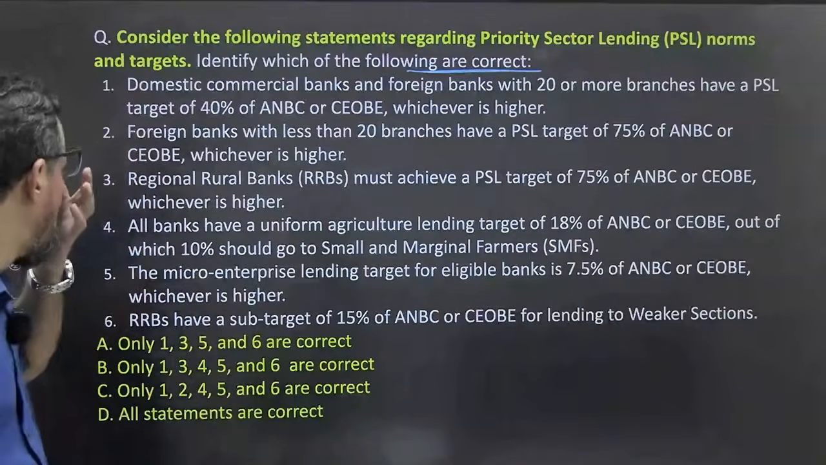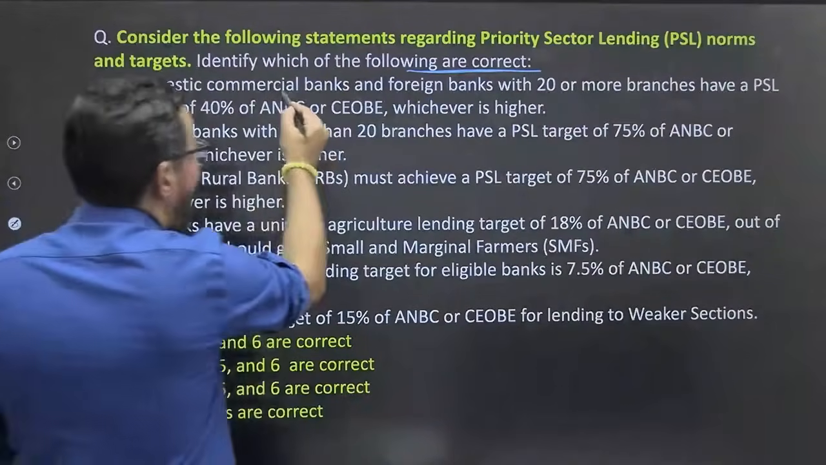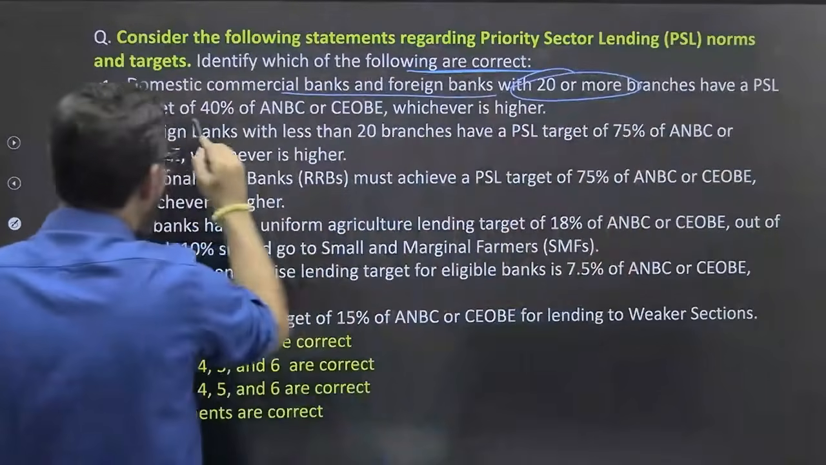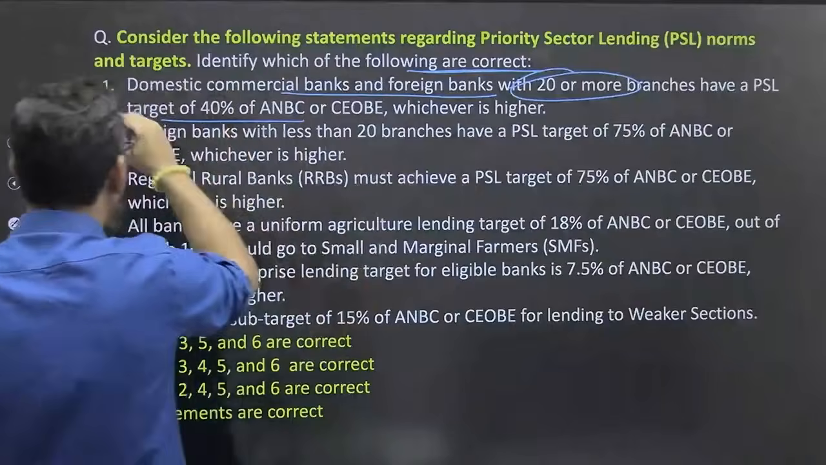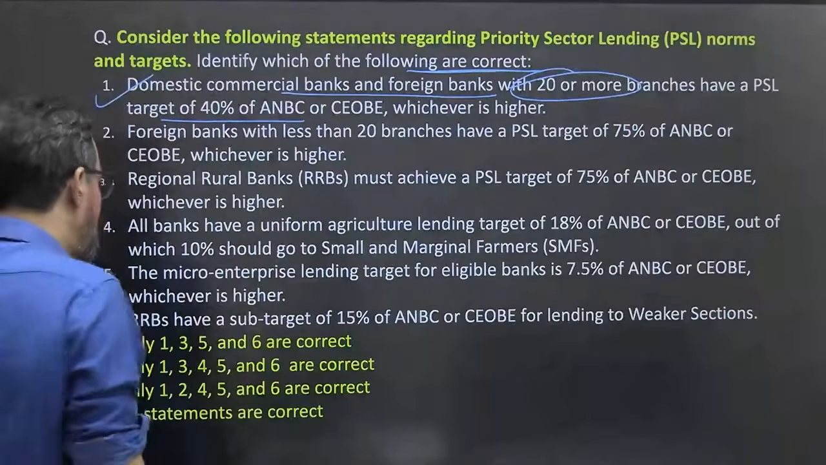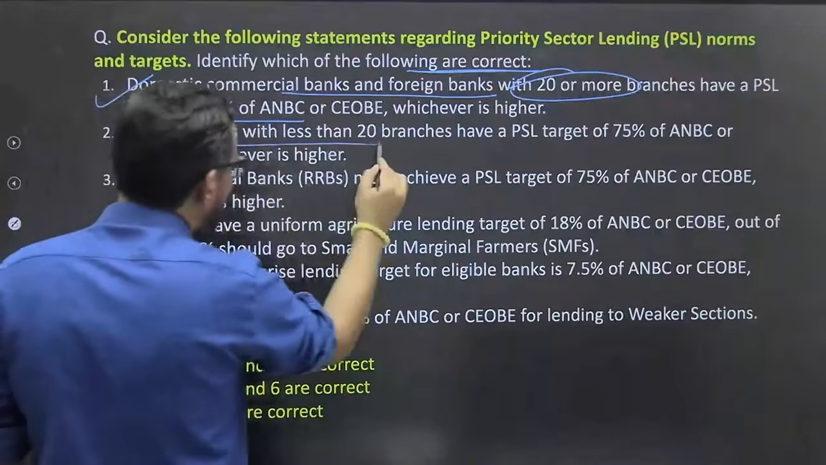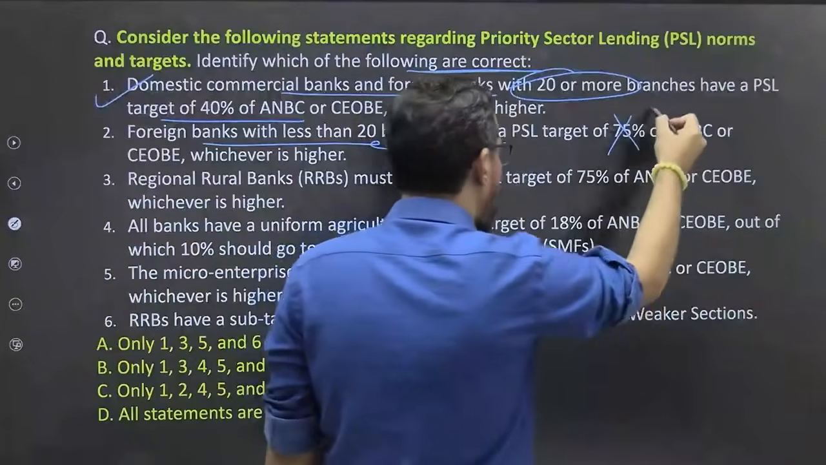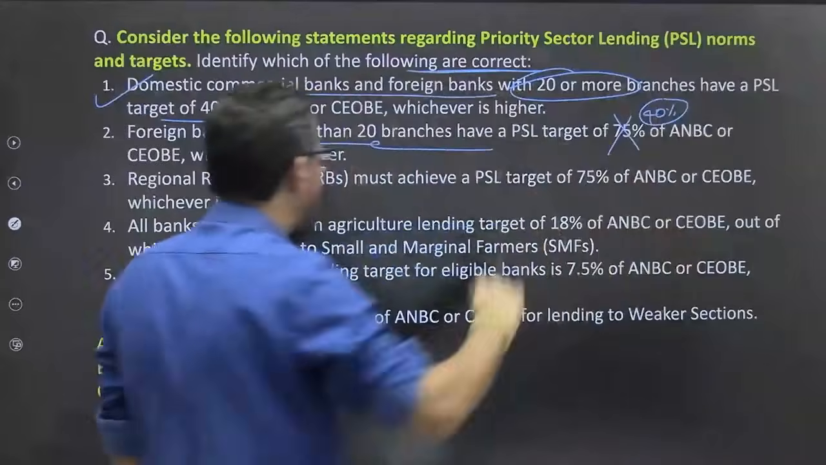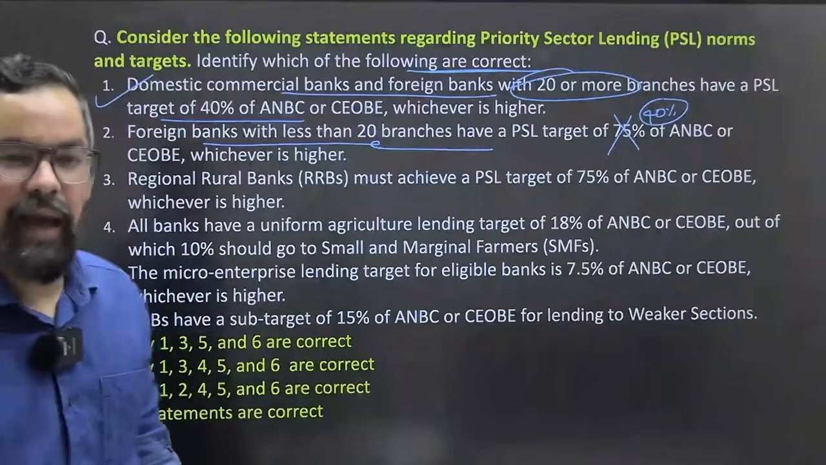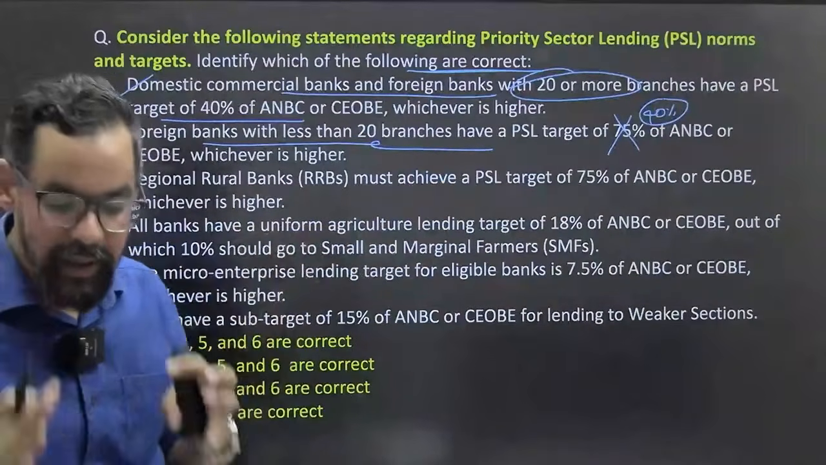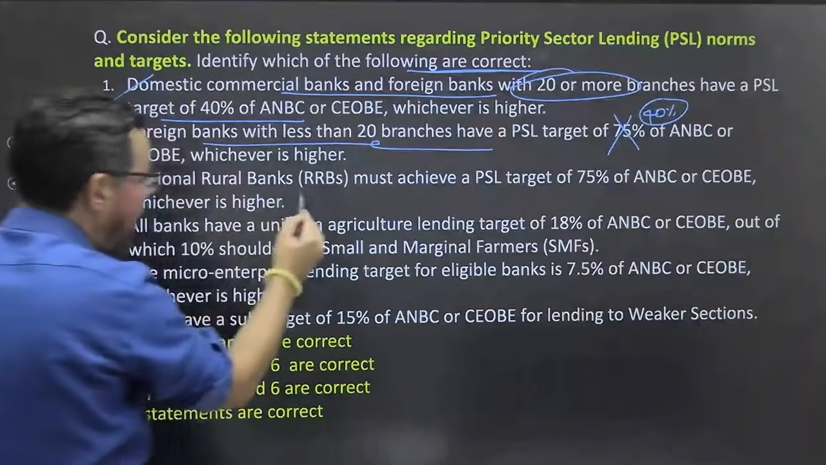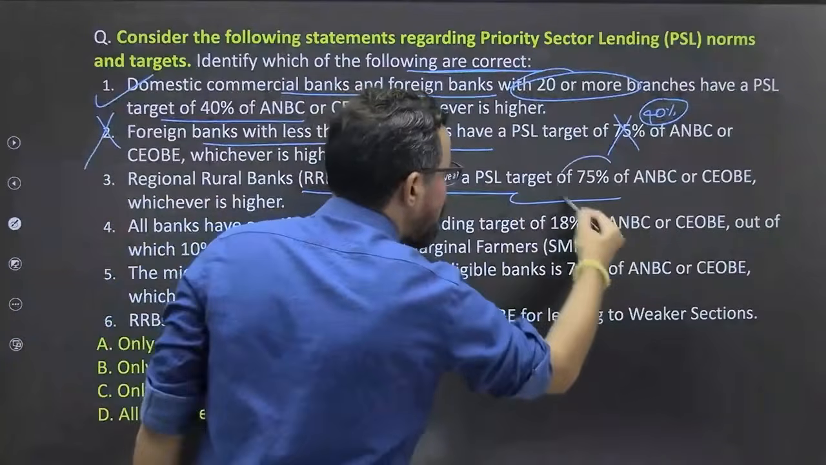Domestic commercial banks and foreign commercial banks with 20 or more branches have a PSL target of 40% of ANBC and CEOBE, whichever is higher, without any doubt true. Foreign banks with less than 20 branches have a PSL target of 75%. No, not 40%, but they have some sort of agriculture and other targets, which they do not have. The targets for the sub-categories are not there for them. So this is wrong. RRBs must achieve a PSL target of 75%. True.